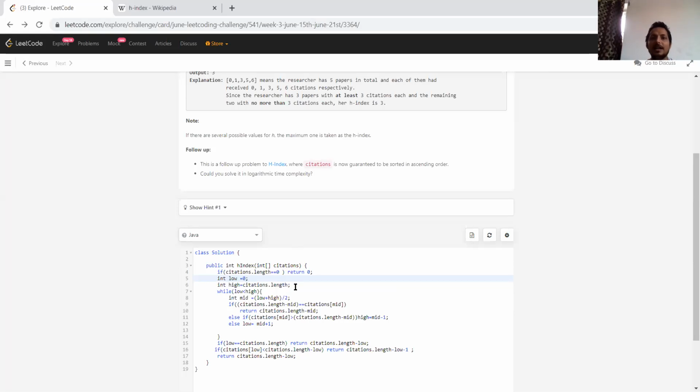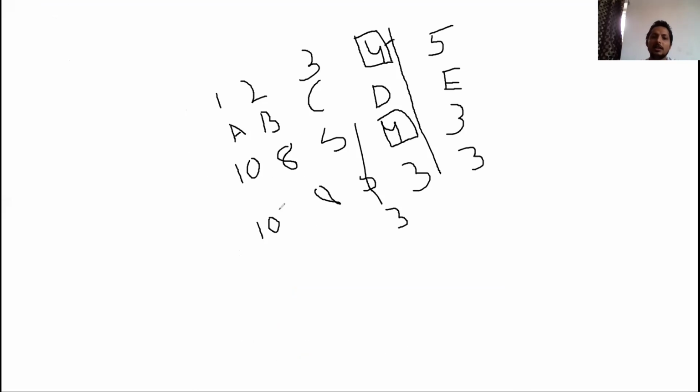And what does that mean? Let me go to the whiteboard again. You see this is a descending order array, so let me write it down now in ascending order: 3, 4, 5, 8, and 10.